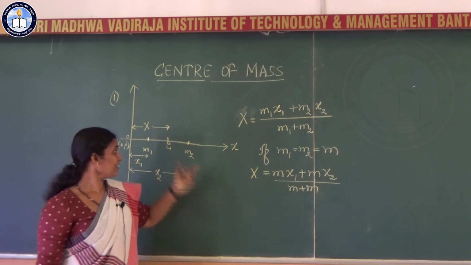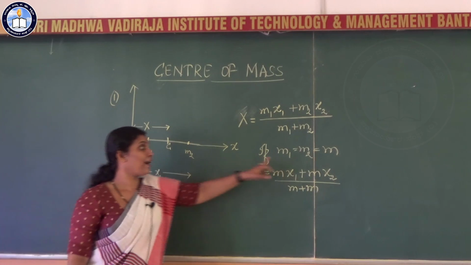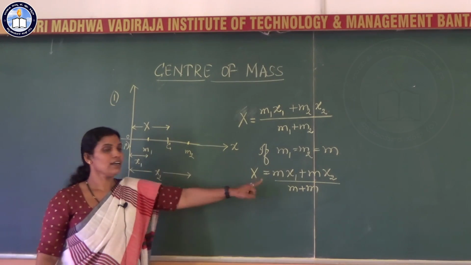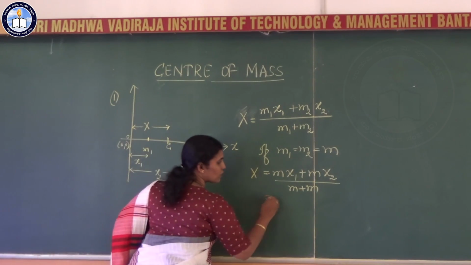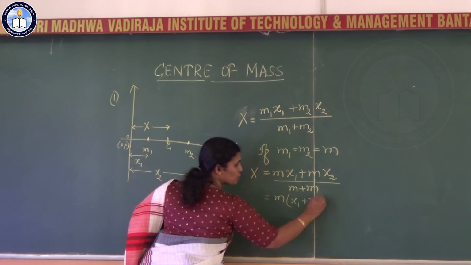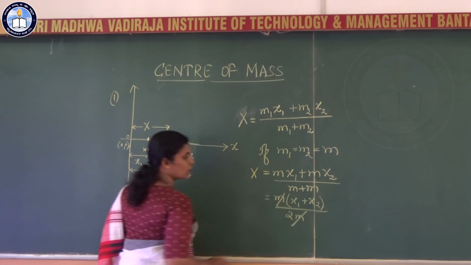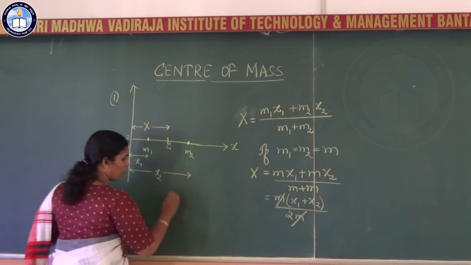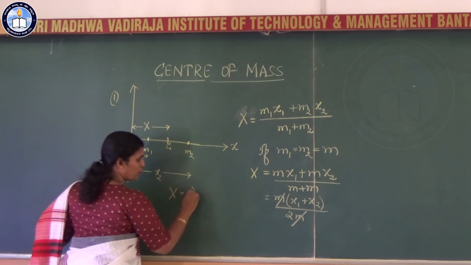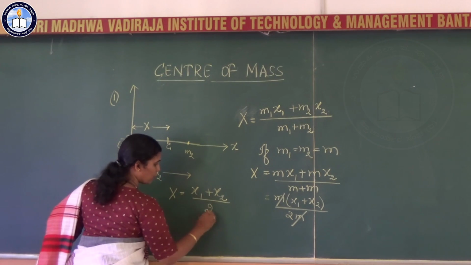So I am considering a two particle system along the x-axis where the masses of both the particles are the same. On simplification, m into x1 plus x2 divided by 2m, the m cancels, so I write it here, x equal to x1 plus x2 divided by 2.